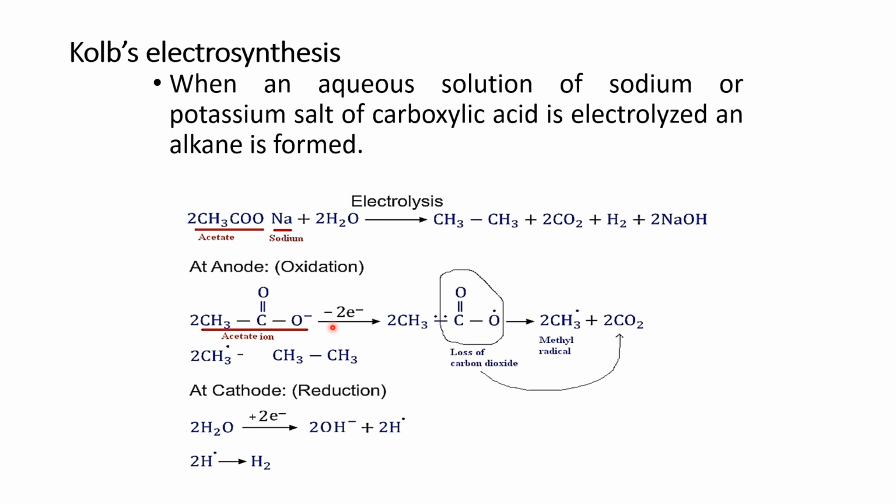So there will be the production of CH3 C double bond O, in such a way that oxygen will be available in the form of a radical. Now, as shown in this circle, this portion will be lost as carbon dioxide. As we have these two molecules, there will be formation of two carbon dioxide, and as a result we have two CH3 radicals.